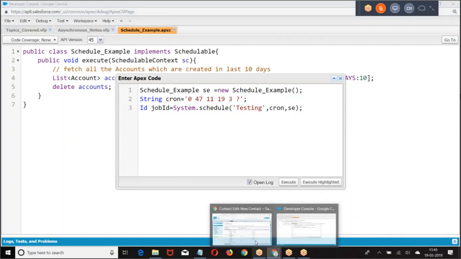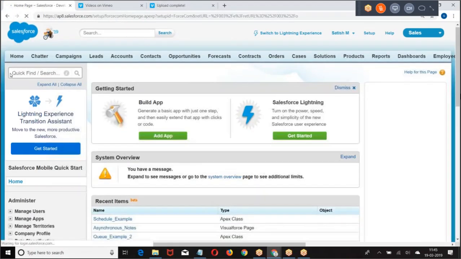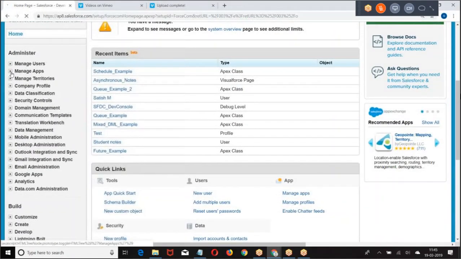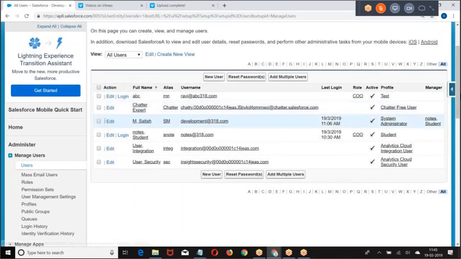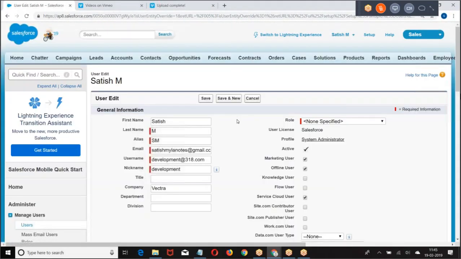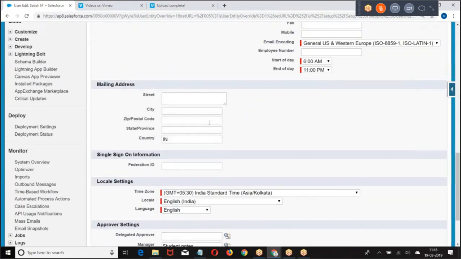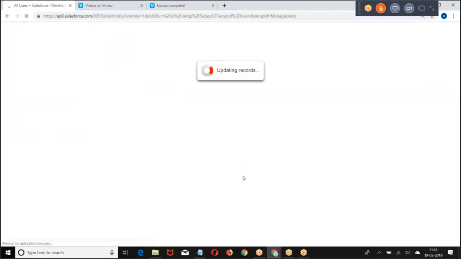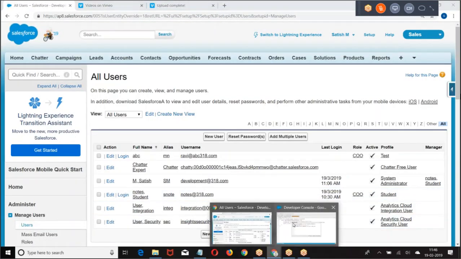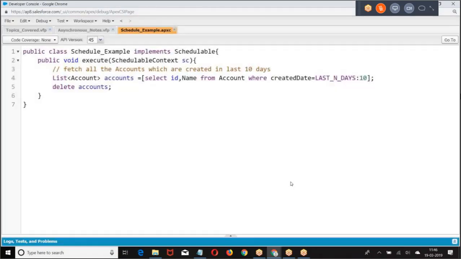Right. Before execute, the job will run according to the time zone of the user who is running the program. According to the time zone of the user who is running the program, it will run. Satish. Asia Calcutta only. Right. Go for it. Click on execute.